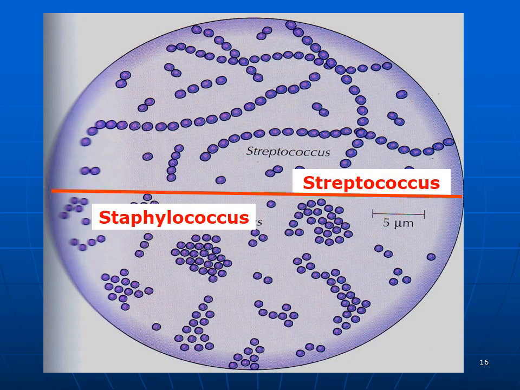In this picture you will see the spherical or oval cells. These spherical or oval cells are nothing but the cocci. You will see the cells in the form of chains, which is suggestive of streptococci. Some of the cells are in the form of groups or clusters, an example being the staphylococci. In staphylococci the cocci are arranged in clusters or groups, whereas in streptococci, cocci are arranged in chains.